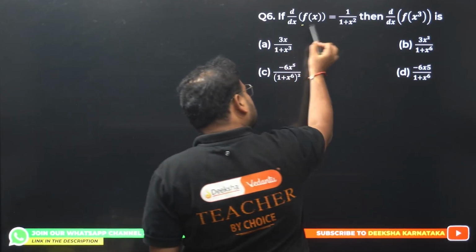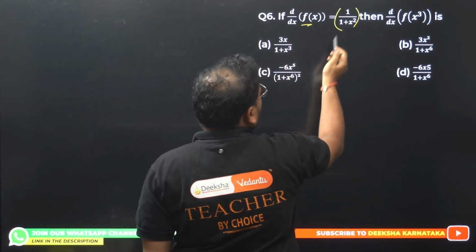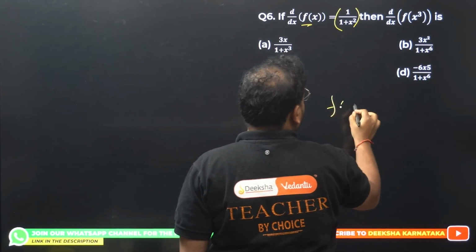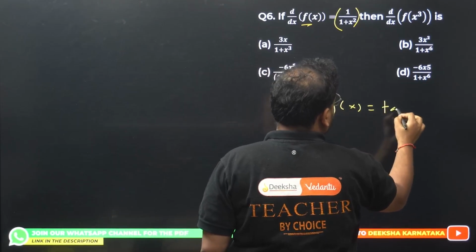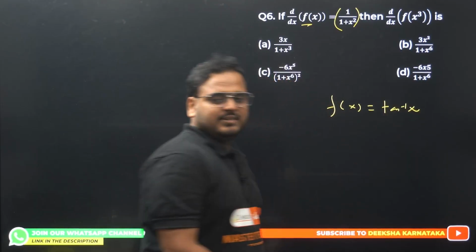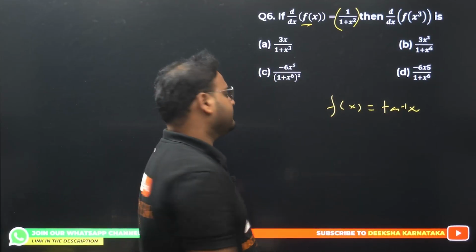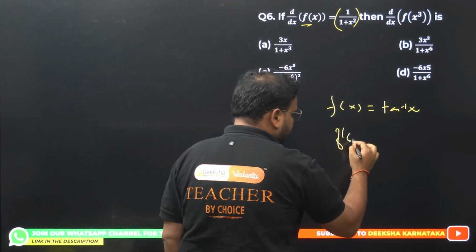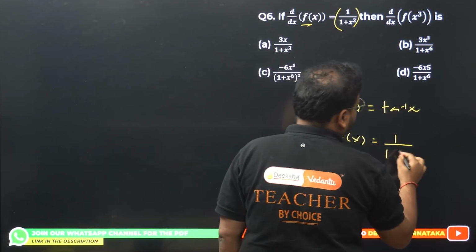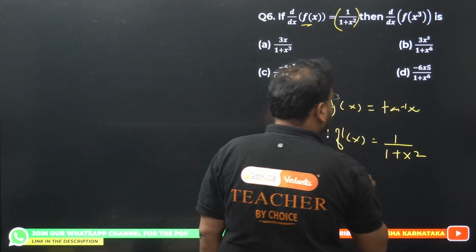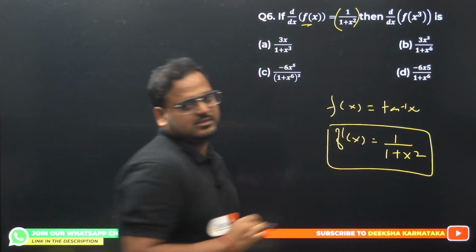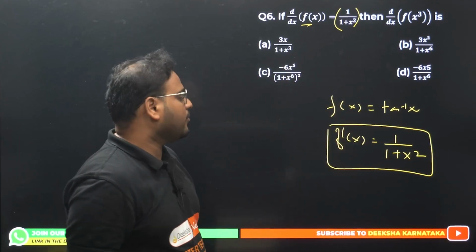Derivative of a function is given as this. We all know that. What is this function over here? We all know the function is actually tan inverse. Remember, derivative of tan inverse is what? Derivative of tan inverse is 1 upon 1 plus x square. If you have forgotten, you can write over here: 1 upon 1 plus x square is the derivative of tan inverse.